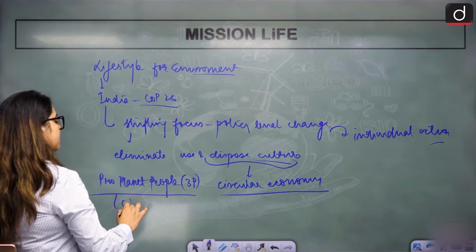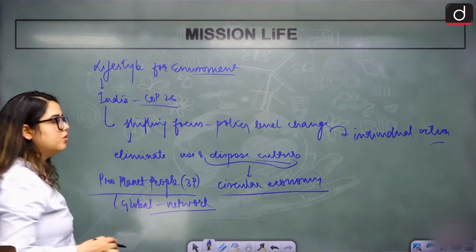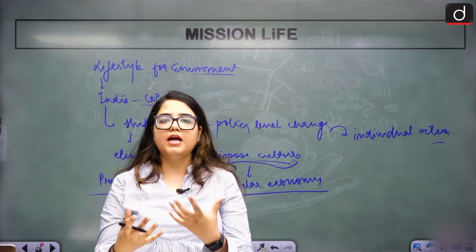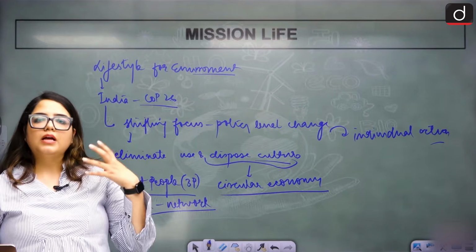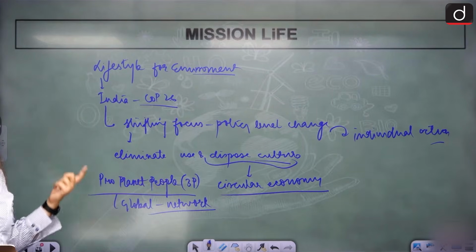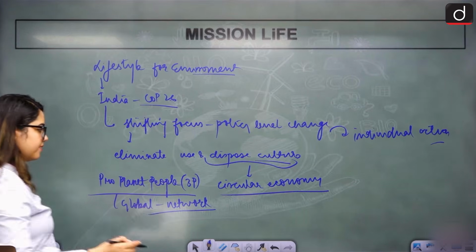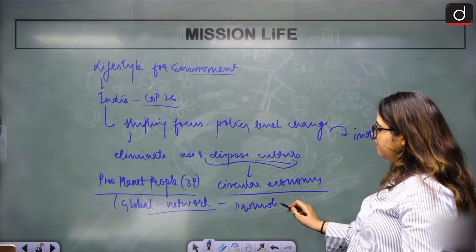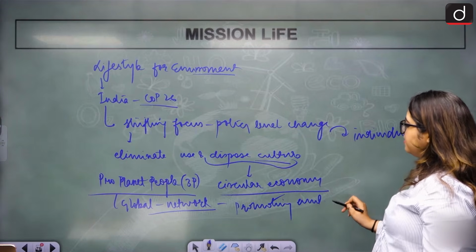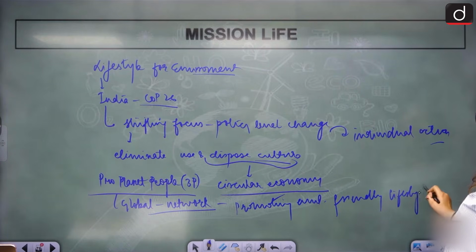This should be a global network where like-minded people who want to preserve the environment, who are active there, will come together and spread awareness, show their lifestyle practices, and promote environment friendly lifestyles. That will be their task.